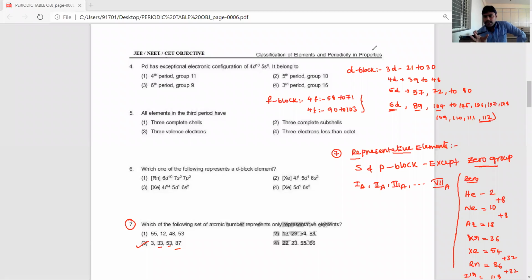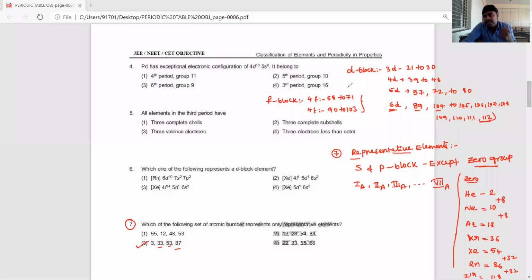What are the atomic numbers we have to exclude for representative elements, dear students? Representative elements must belong to S and P block elements except zero group. Mostly they will ask which atomic numbers belong to the same group.